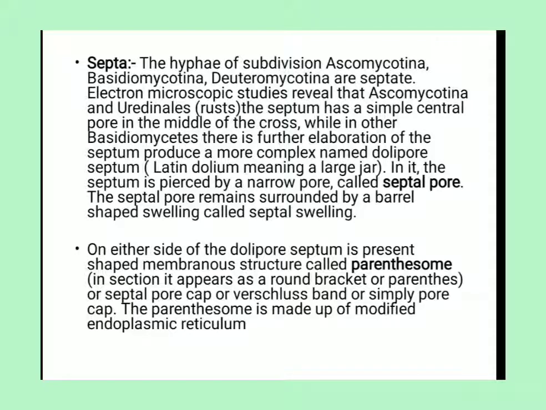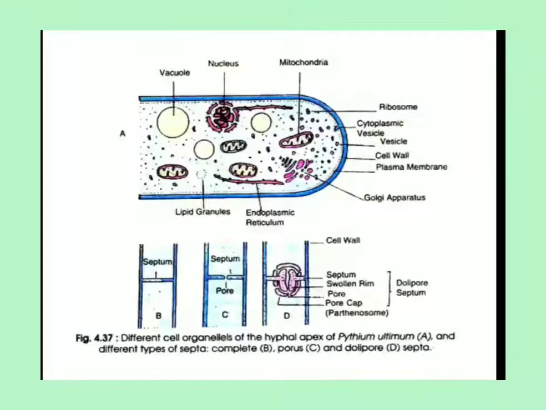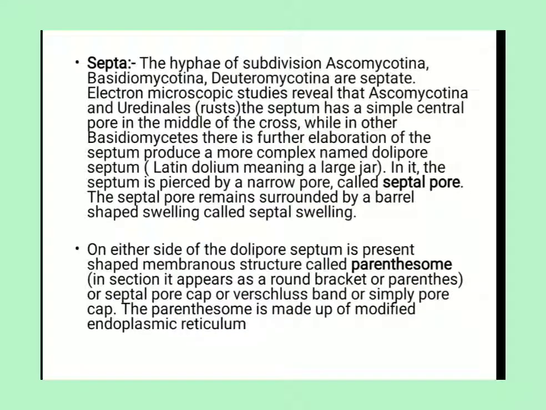And then septa of the hyphae. This is the structure of septa. The hyphae of the subdivisions Ascomycotina, Basidiomycotina, and Deuteromycotina are septate.